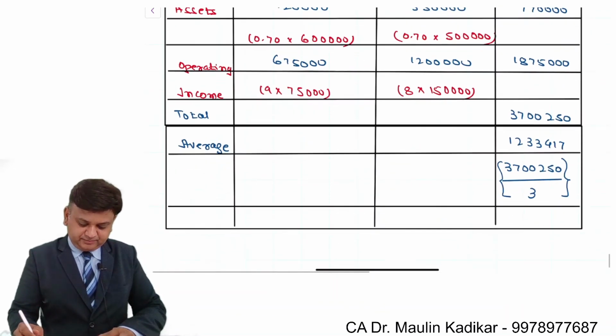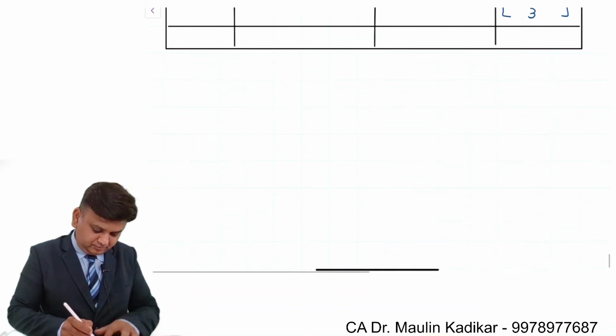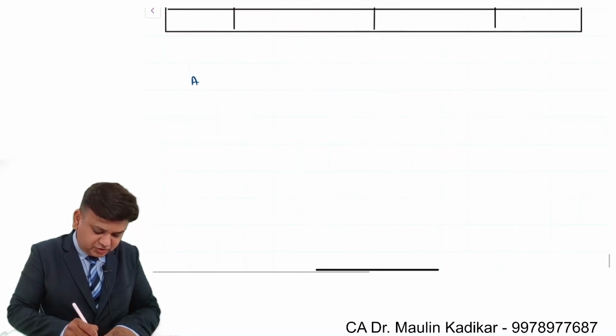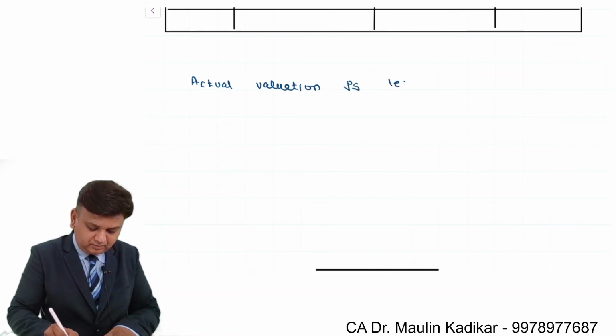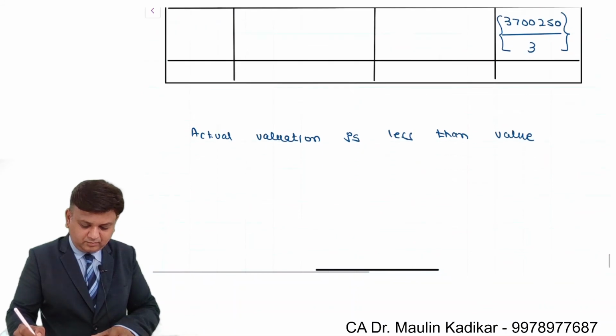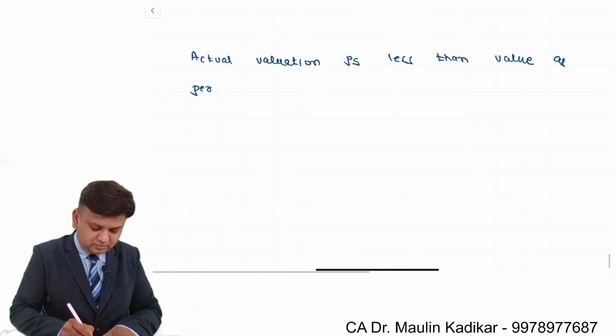So write an answer: actual valuation is less than value as per chop shop method.